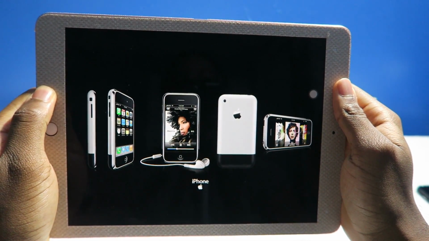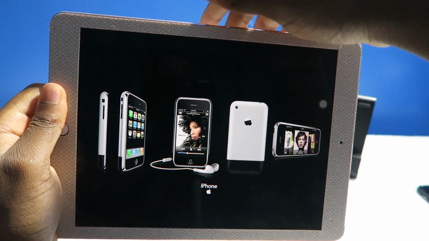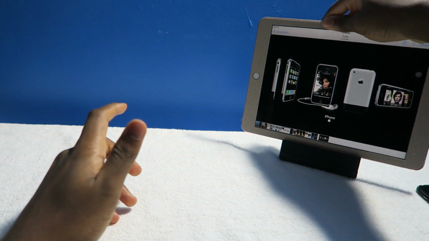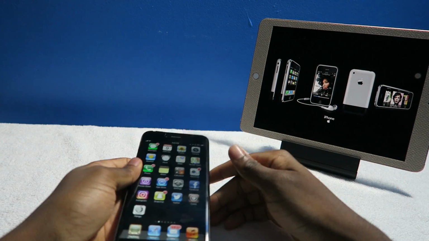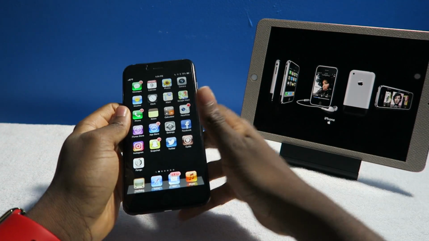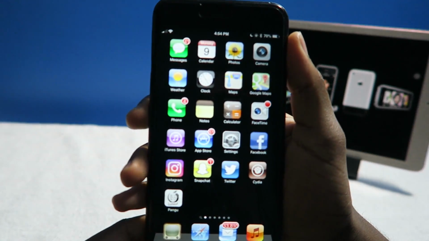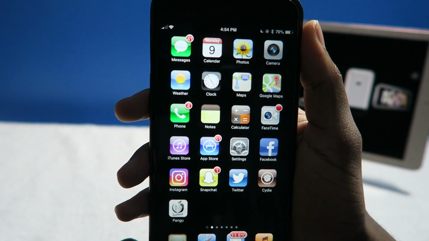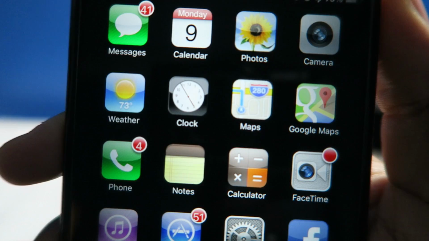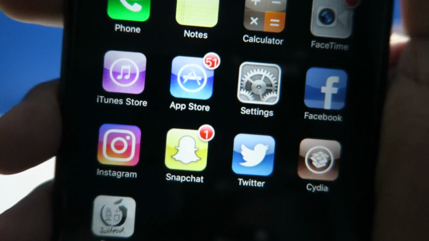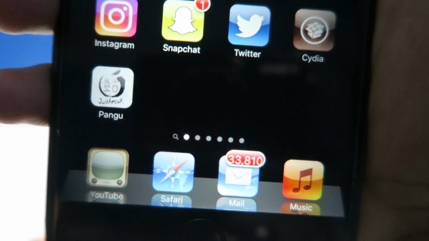So even though I'm not an owner of the original iPhone, I would like to show you guys my iPhone 6 setup, just to celebrate the 10-year anniversary of the original iPhone. You guys can look at that in the background if you like, but you guys can see my phone. This is the iPhone 6 running iOS 9.3.3. You guys can see I have the classic old icons there. You guys can see the badges are not perfect, but it is what it is.